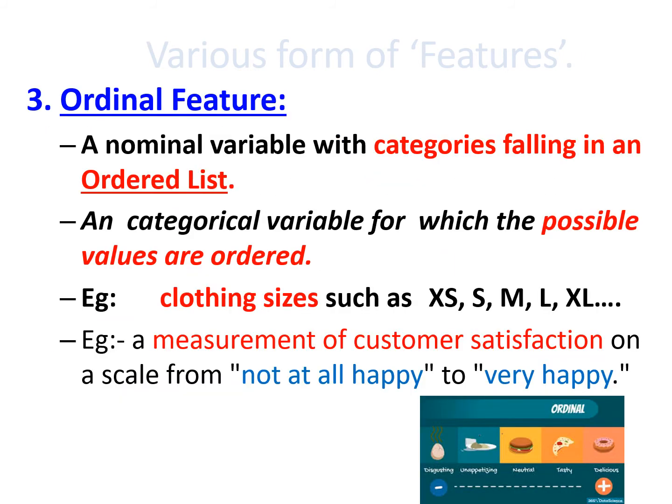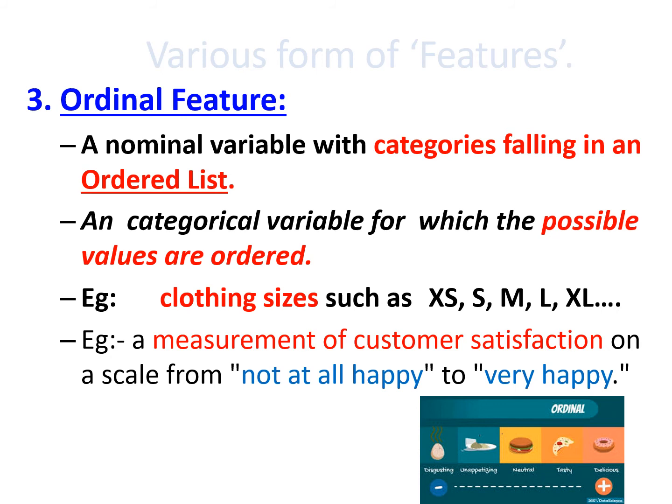The next feature of data is ordinal feature. Ordinal feature means a nominal variable with categories falling in an ordered list. So a categorical variable for which the possible values are ordered. For example, the size. We know that the size can be represented in the format of XS, S, M, L, XL, that is extra small, small, medium, large, extra large, likewise.